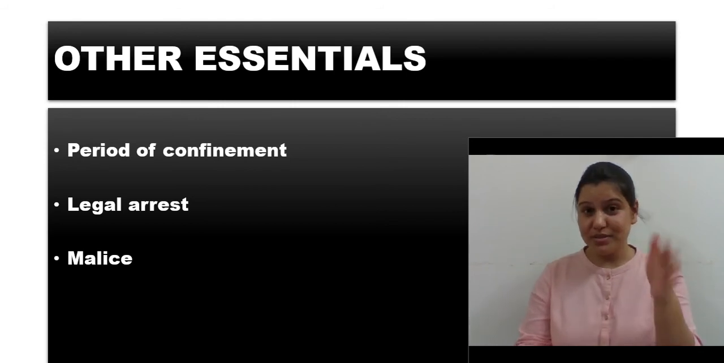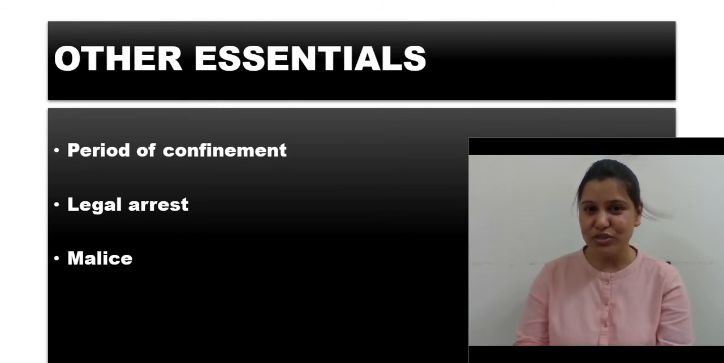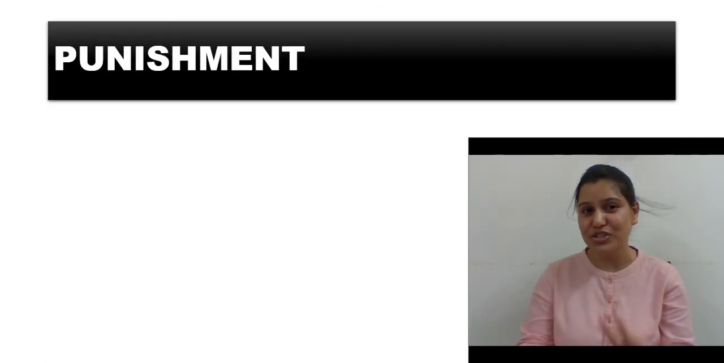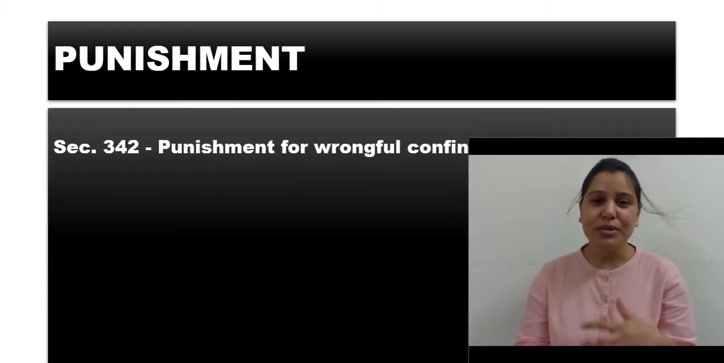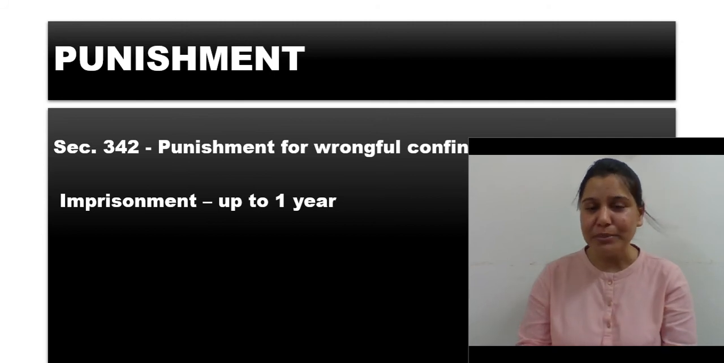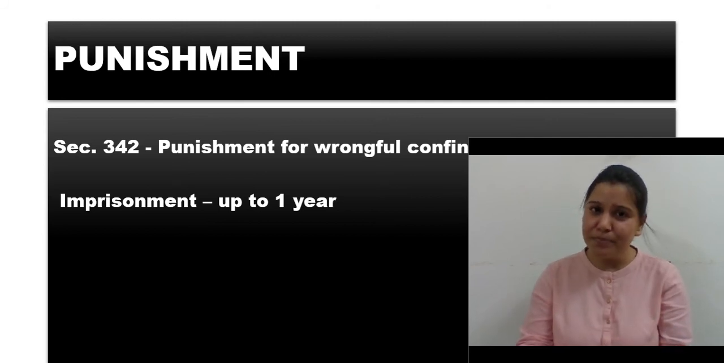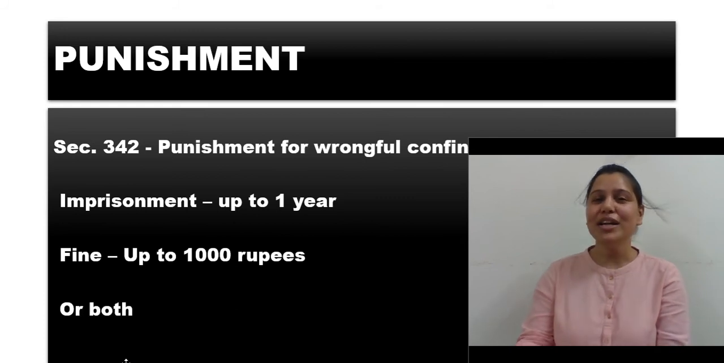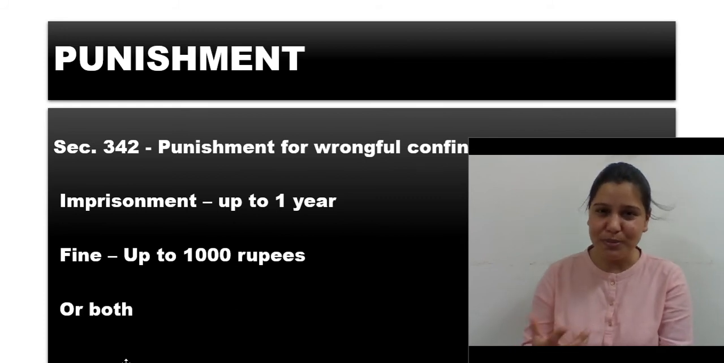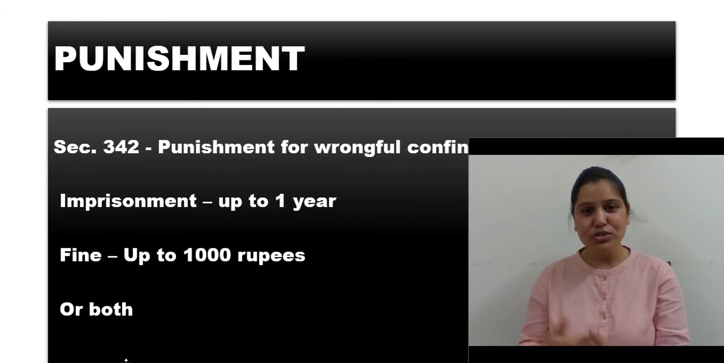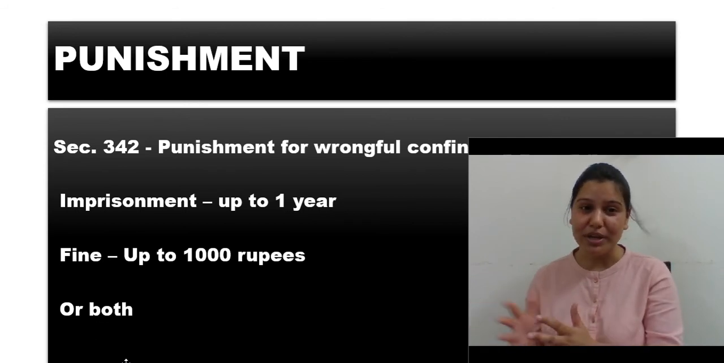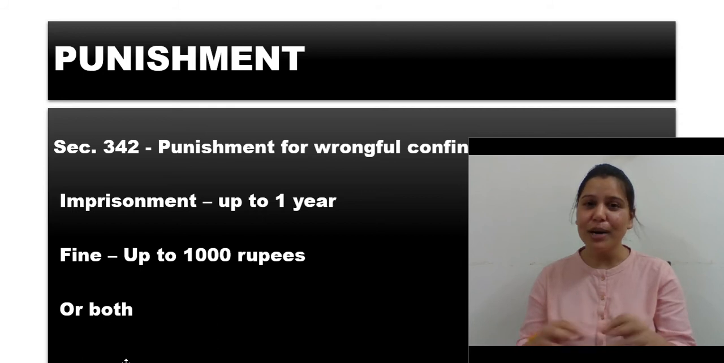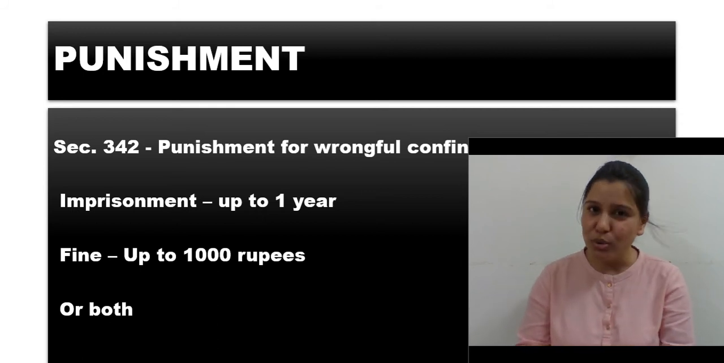Now, these were the three extra essentials which we had to see. The punishment of wrongful confinement is imprisonment up to 1 year. You remember the term in wrongful restraint? It was 1 month. Here it is 1 year, fine up to 1,000 rupees, or both. So the maximum is 1 year, the minimum could be anything. Fine up to 1,000 rupees or both.